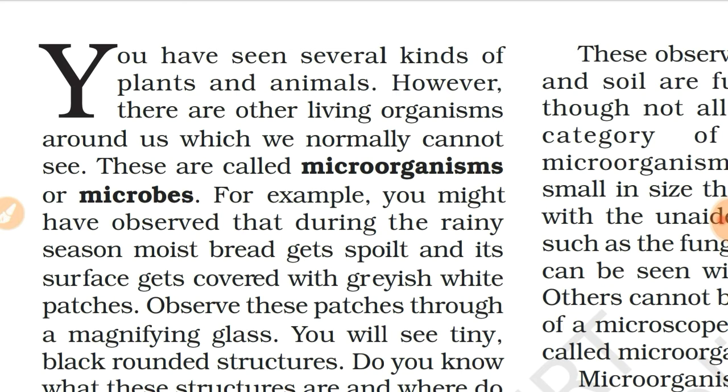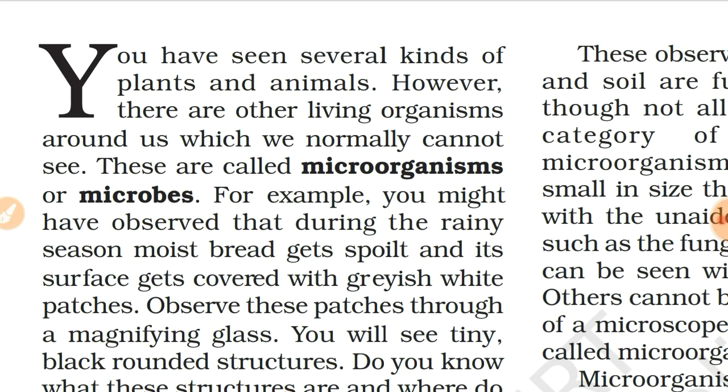Did you know it is believed that microorganisms appeared on earth about 3500 million years ago? So you can think how microorganisms are very important to us, because they started the origin of life on the earth. So let us start.